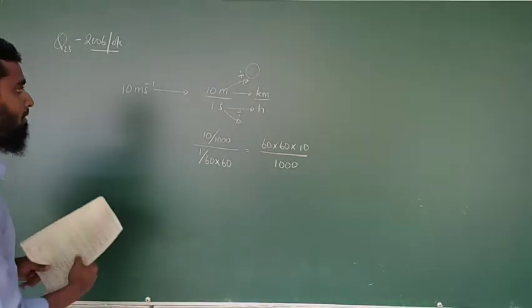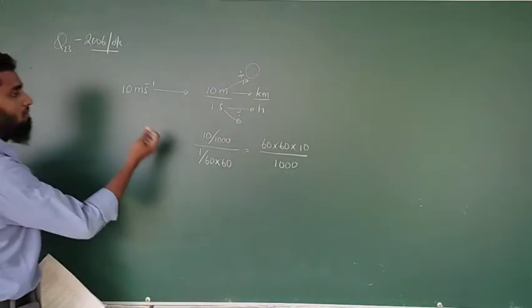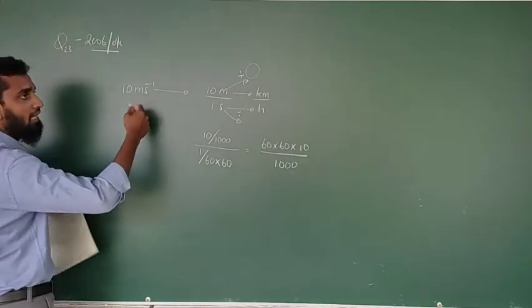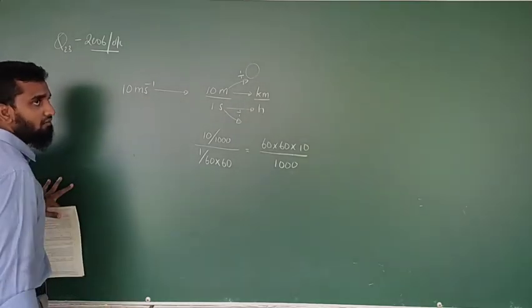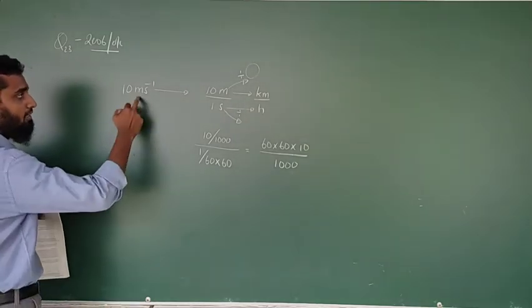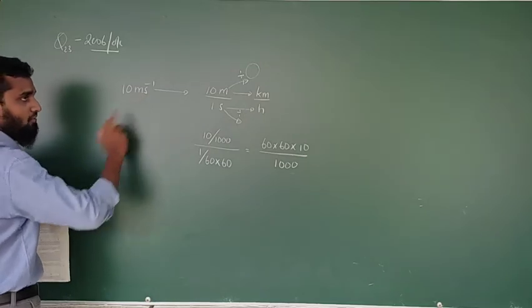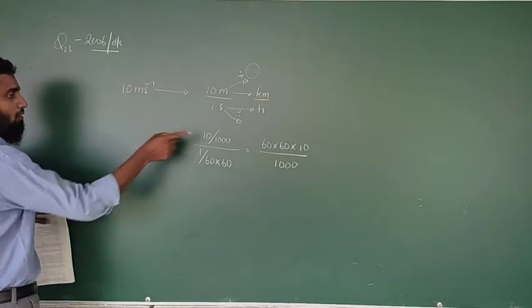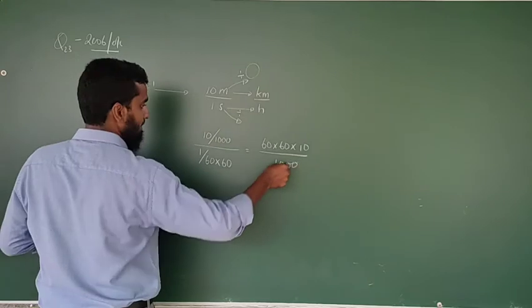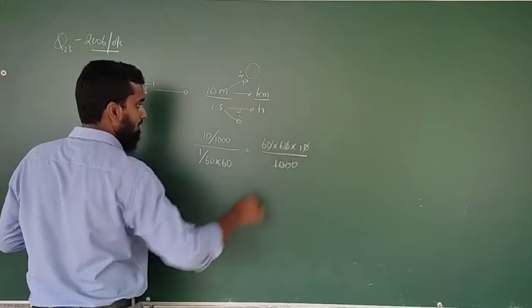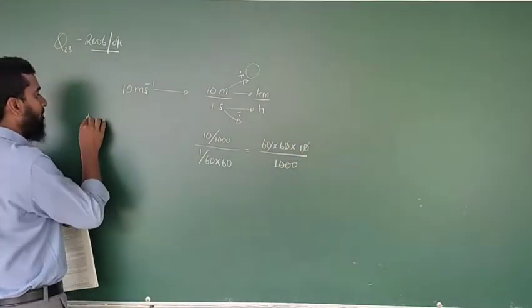Now I'll give you a shortcut to quickly get the values between meter second minus 1 and kilometer per hour. For this, the final answer, if you cut all the zeros, is 36 kilometer per hour.